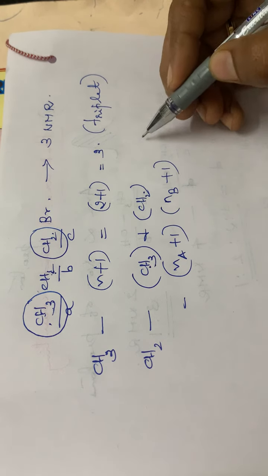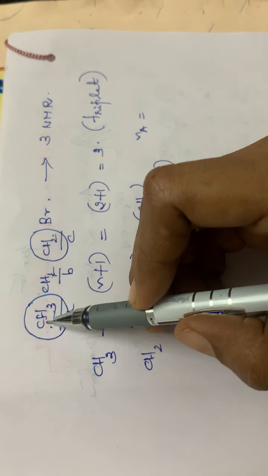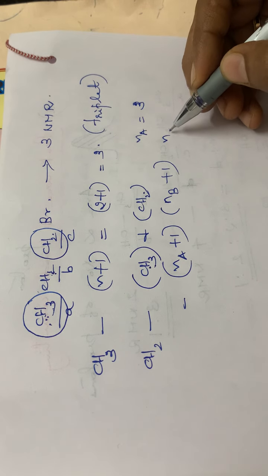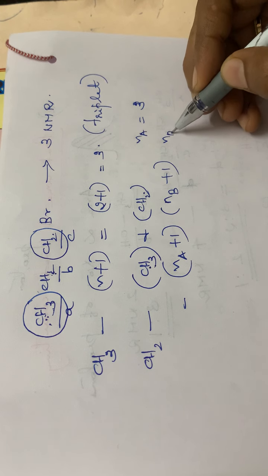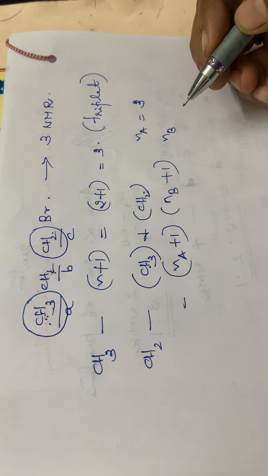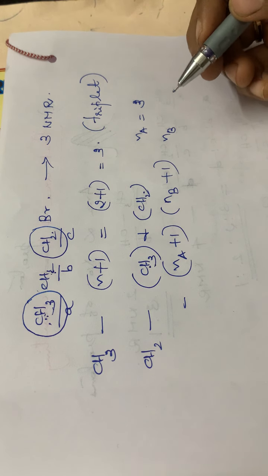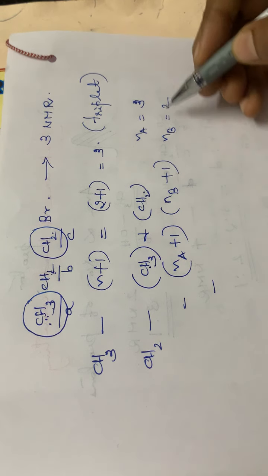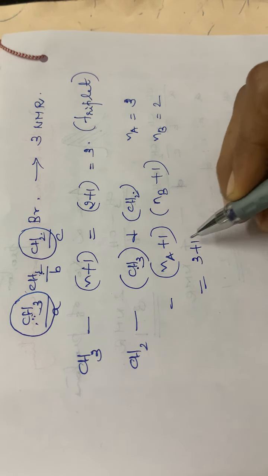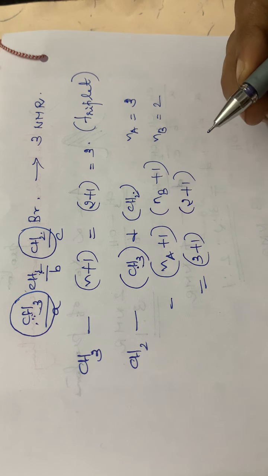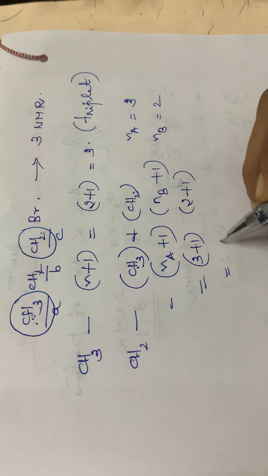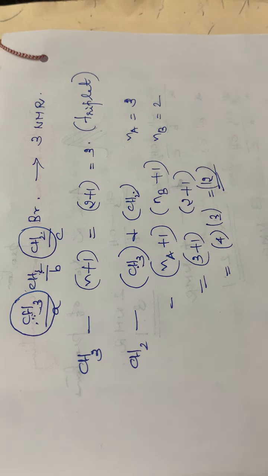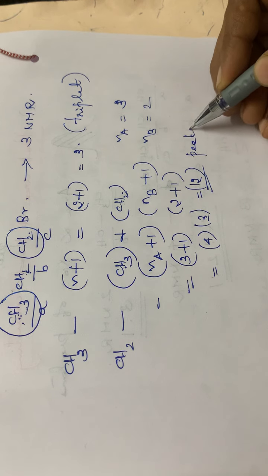Okay, so here what is Na? Na will be the number of protons present in this CH3, that is 3. And what about Nb? Nb will be equal to 2. So this will be equal to 3 plus 1 into 2 plus 1, that is 4 into 3, that is equal to 12. So, 12 peaks are there for this particular CH2 group.